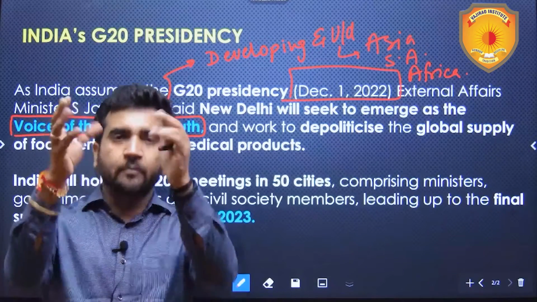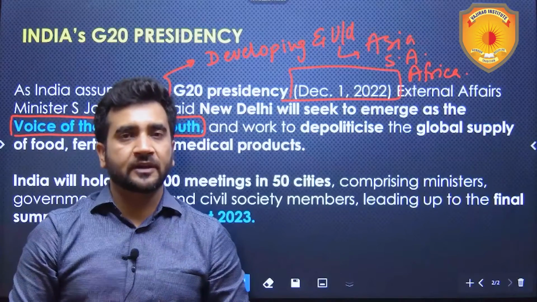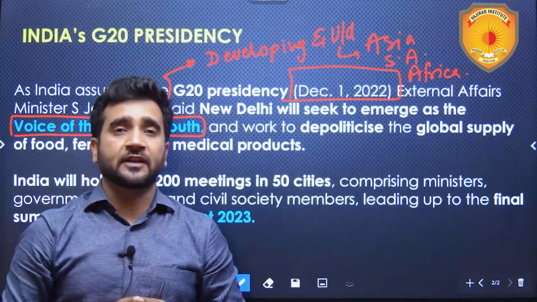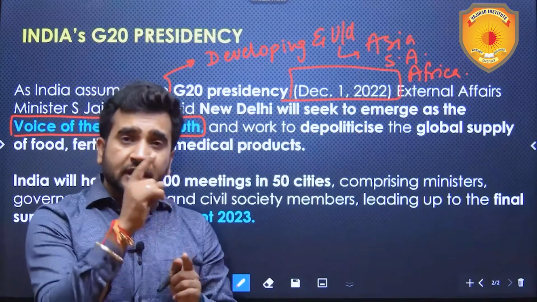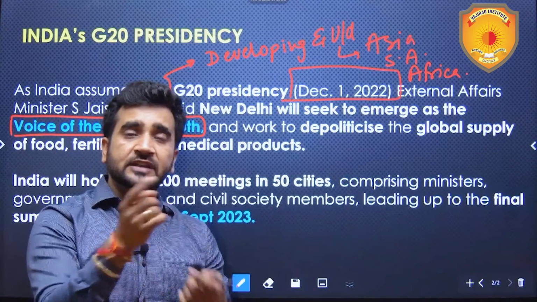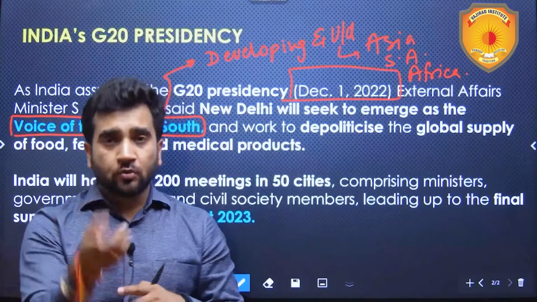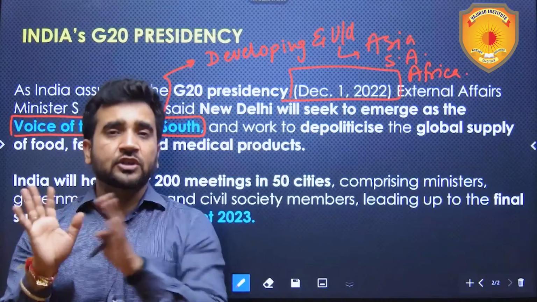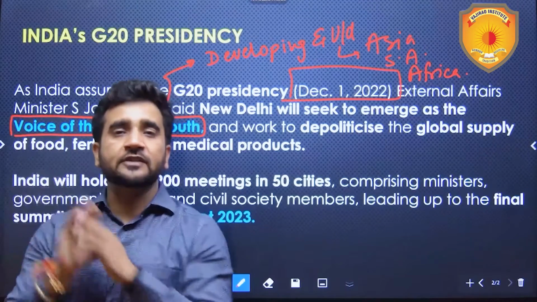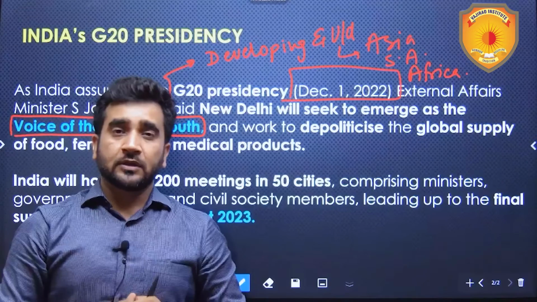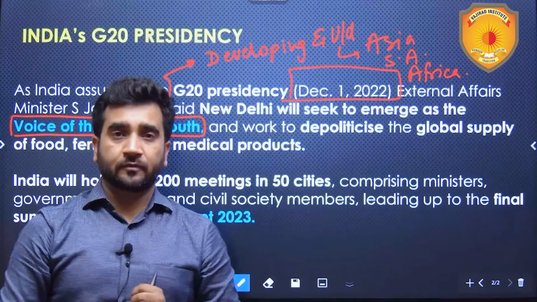So we'll be talking about global warming in this particular summit. We'll also be talking about climate finance. It is these underdeveloped and developing countries which are impacted by climate-induced disasters and then do not have funds for reparation or for bouncing back, I would say. They have to rely on funds from the developed world. This is what India will be advocating for.